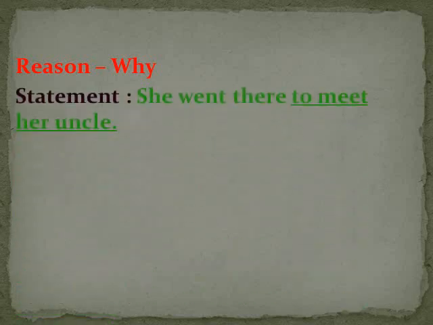Now reason. If the underlined word is a reason, so we have to use why. She went there to meet her uncle. So here to meet her uncle is underlined. This is the reason, মানে কারণ সে সেখানে গিয়েছিল। কেন গিয়েছিল? তার আঙ্কেলকে দেখতে। Okay, this is the reason.